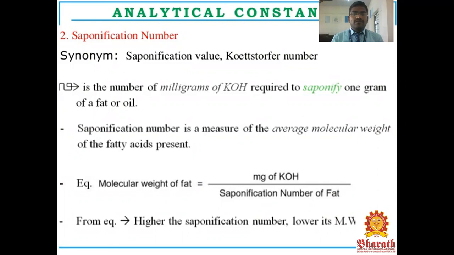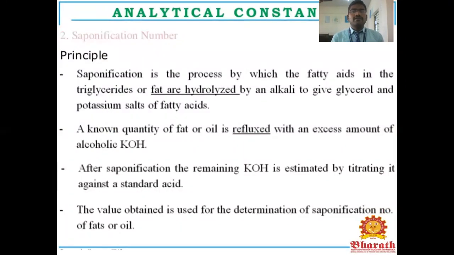The saponification number is the number of milligrams of potassium hydroxide required to saponify 1 gram of fat or oil. It is a measure of the average molecular weight of the fatty acids. The molecular weight of fat equals the milligrams of potassium hydroxide divided by the saponification number of the fat. From this equation, the higher the saponification number, the lower the molecular weight. The principle is that the fat in the triglycerides is hydrolyzed by alkali to give glycerol and the potassium salt of fatty acids.